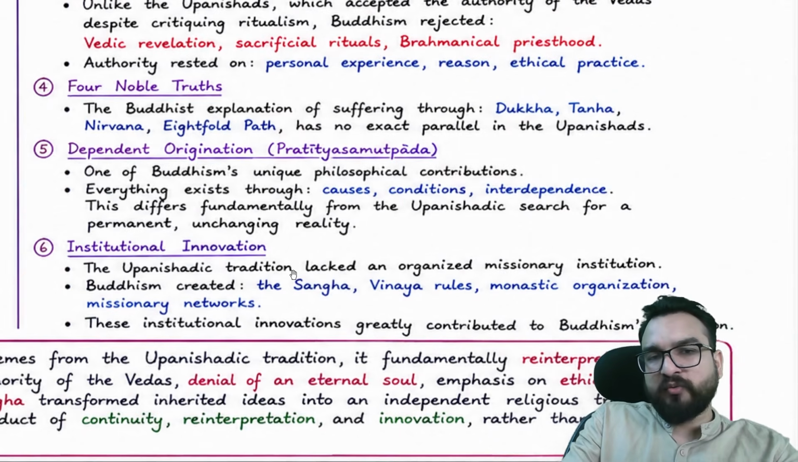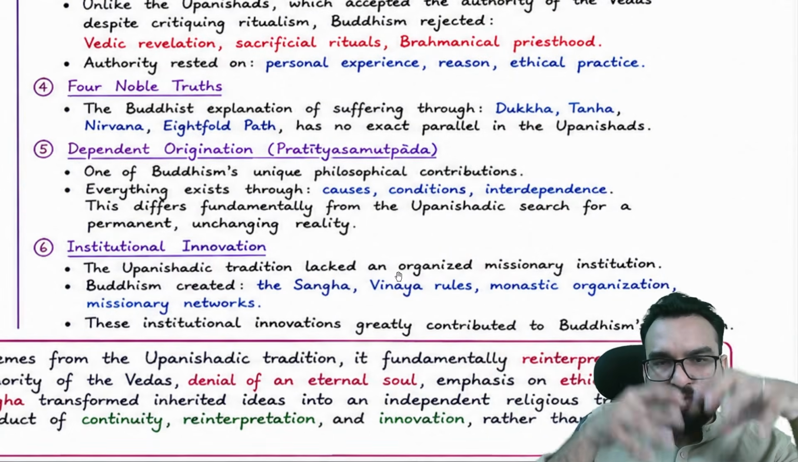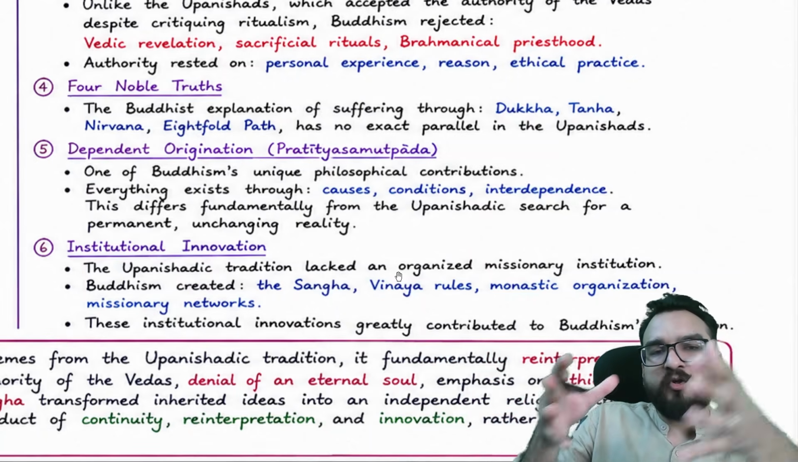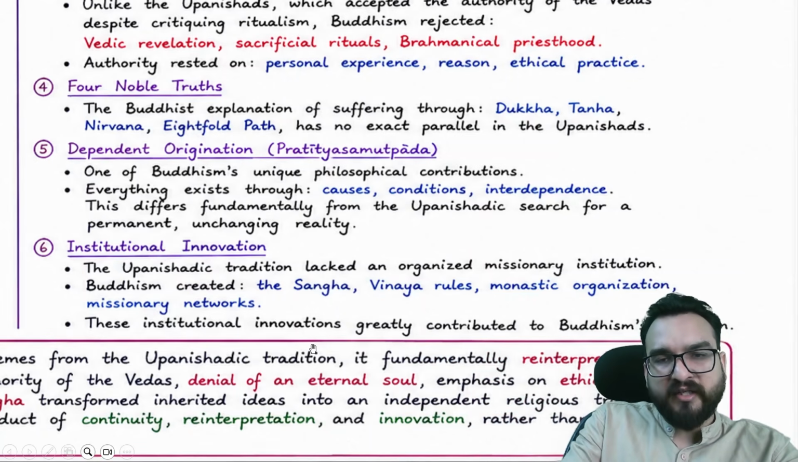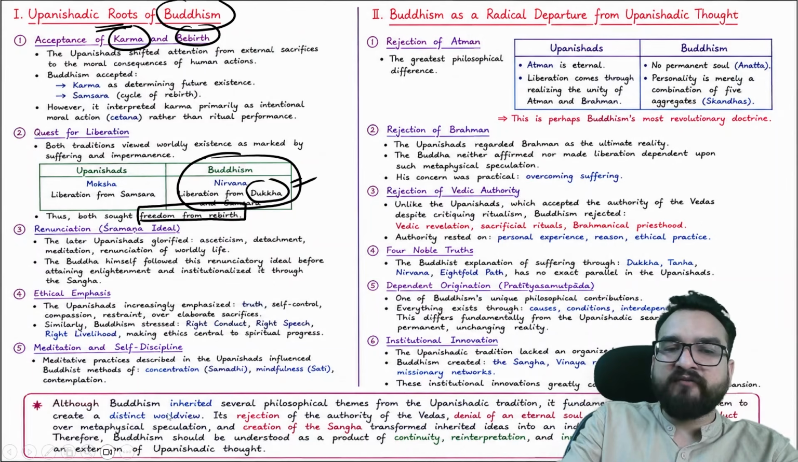And institutional innovation. The Upanishadic tradition lacked an organized missionary institution, whereas Buddhism created the Sangha, Vinaya rules, monastic organization, missionary networks. Right? So although Buddhism inherited several philosophical themes from the Upanishadic tradition, it fundamentally reinterpreted them to create a distinct worldview.